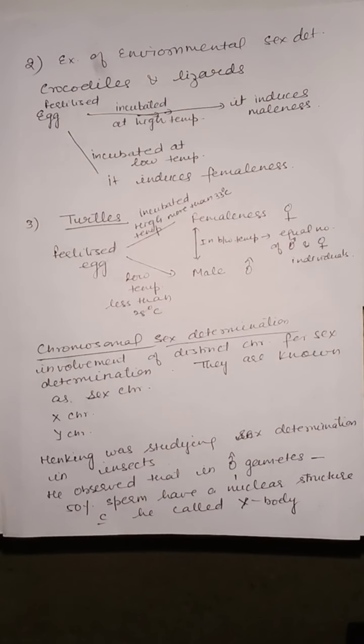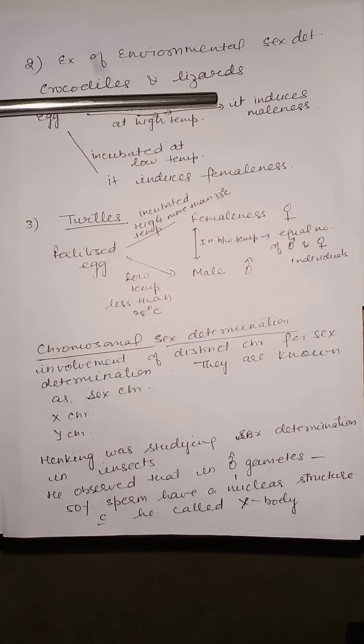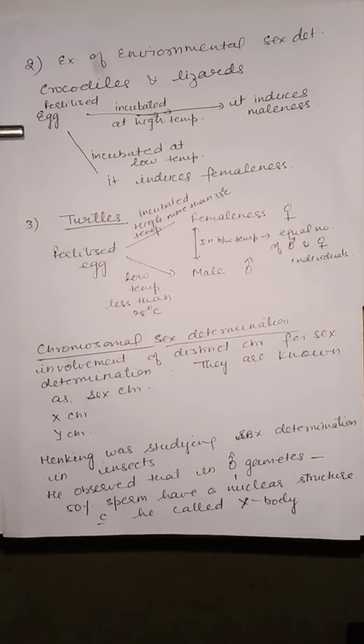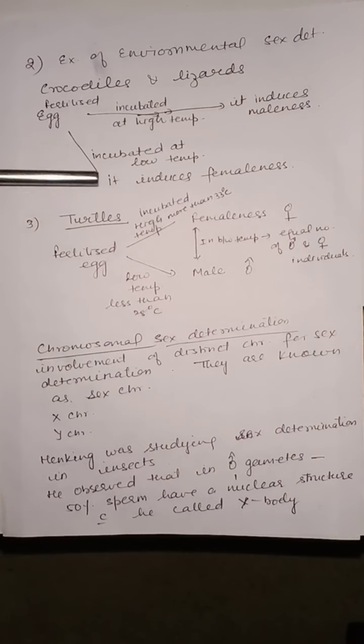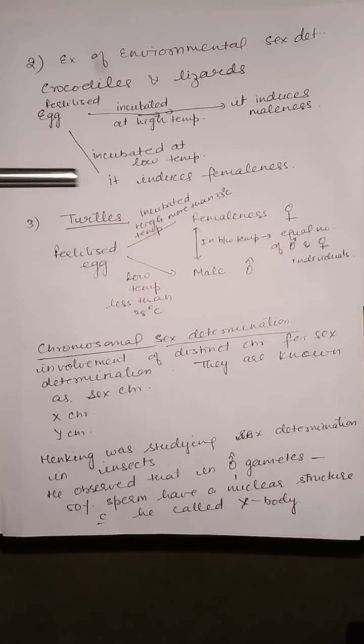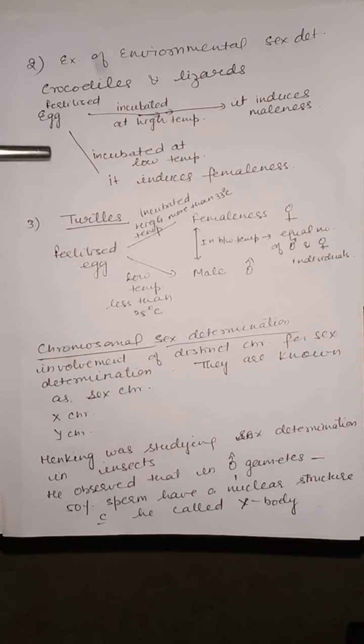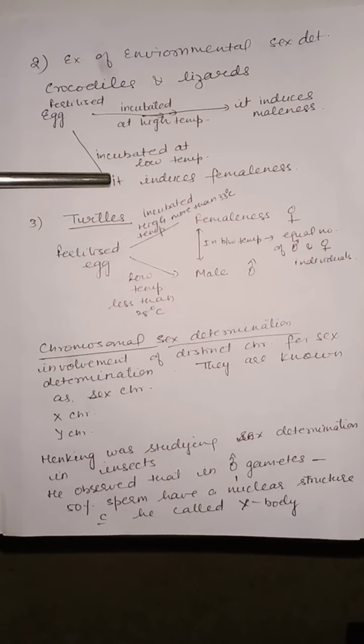Other examples of environmental sex determination occur in crocodile and lizard. In crocodile and lizard, when fertilized eggs are incubated at high temperature, then it induces maleness. If the fertilized eggs are incubated at low temperature, then it induces femaleness.